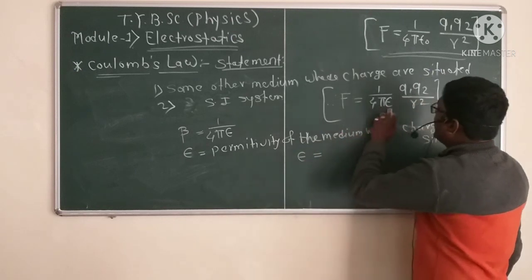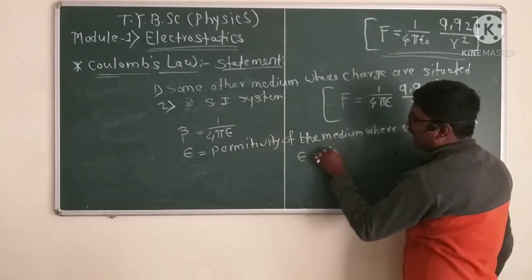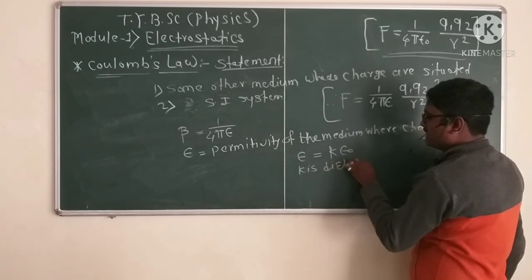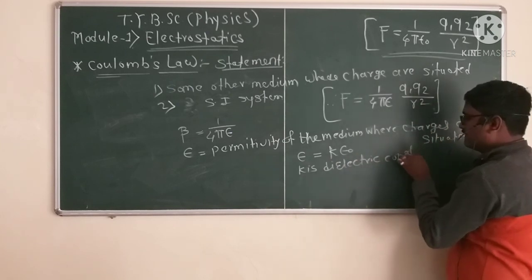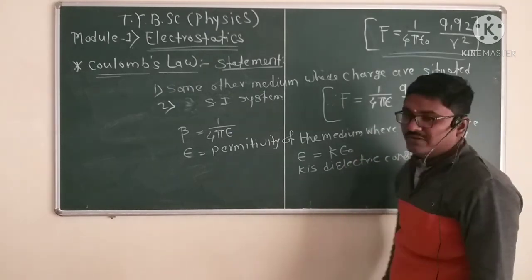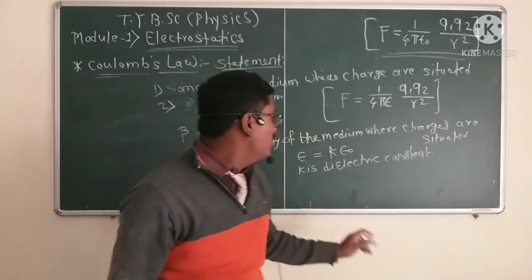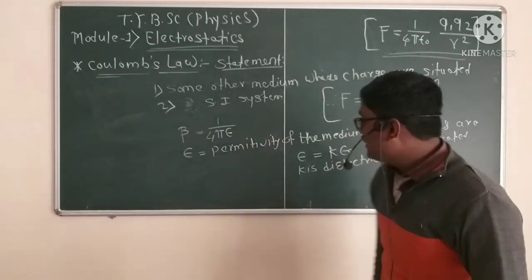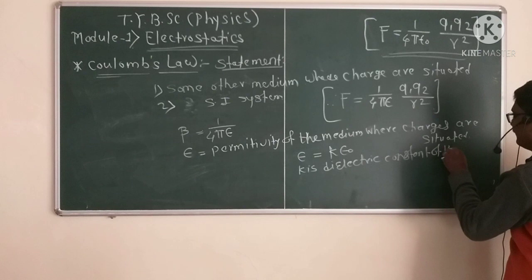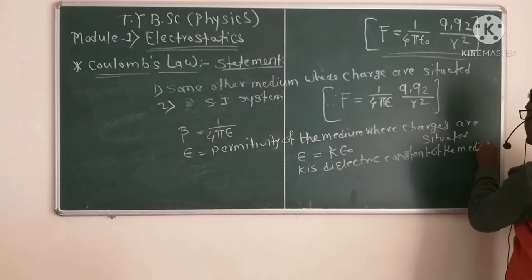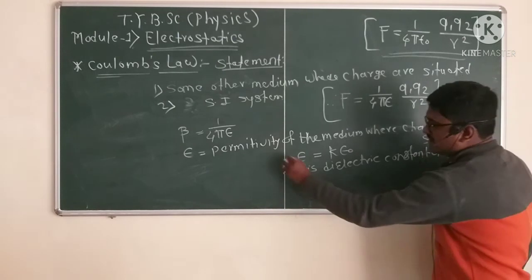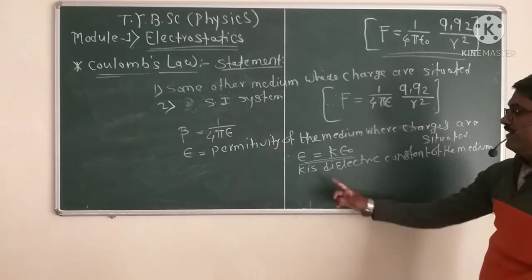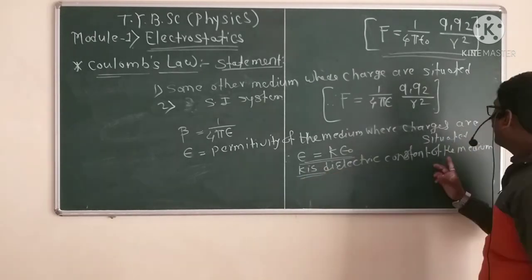The relationship between epsilon and epsilon naught is epsilon is equal to K epsilon naught, where K is the dielectric constant of the medium.